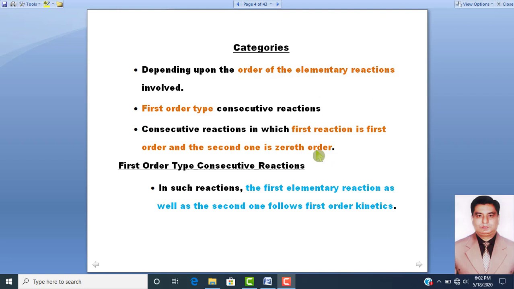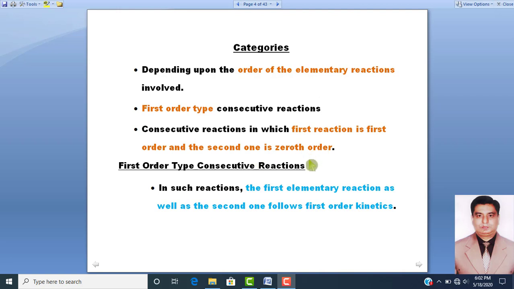So you can say there are two categories of the consecutive reaction.